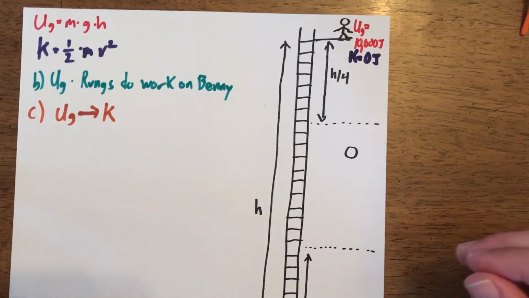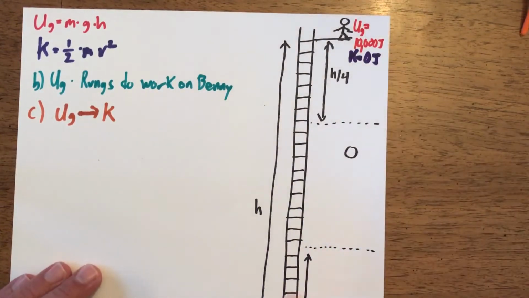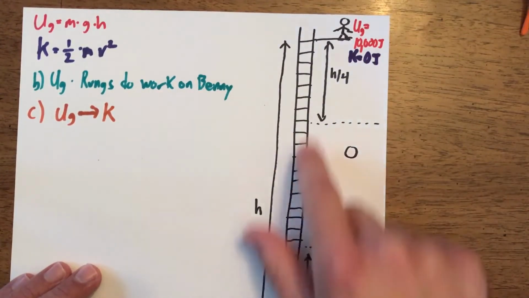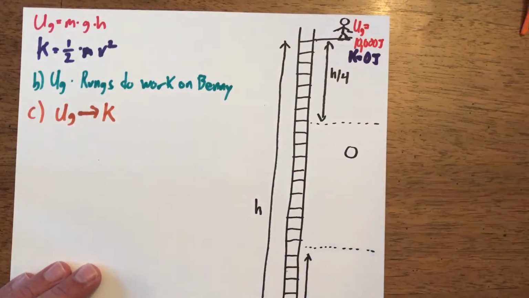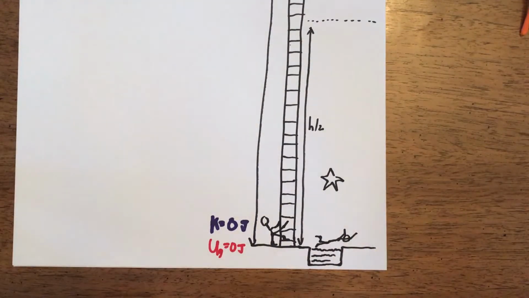So that was 2A. And by the way, to get him up here, if he's got 10,000 joules of potential energy at top, then the rungs did 10,000 joules of work on him. So now it says he splashes down to a pool. So right before he enters the water up here, what is his potential energy and kinetic energy?